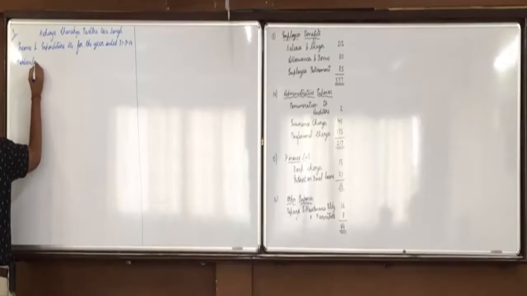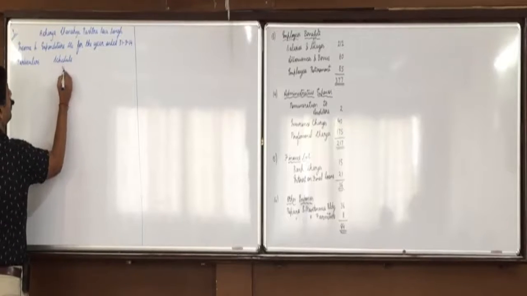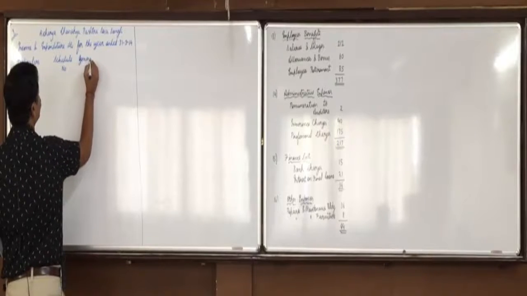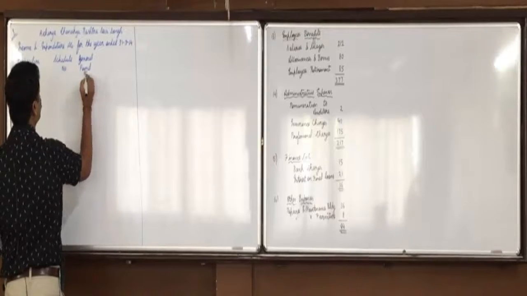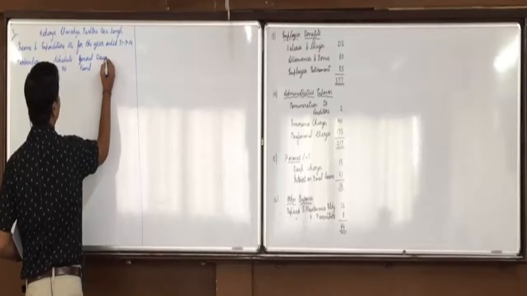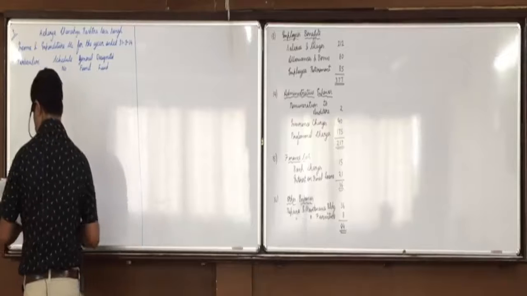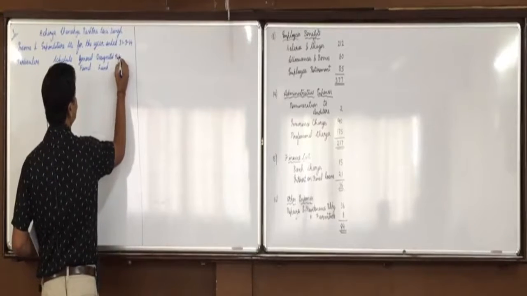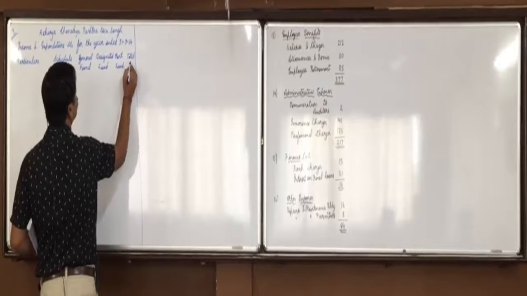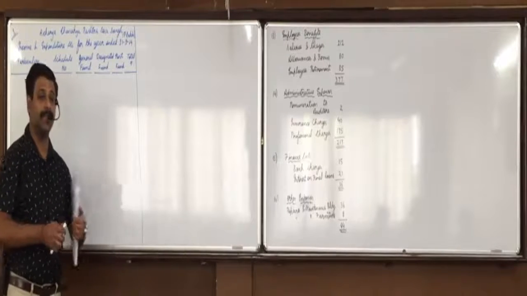Particulars, schedule number, general fund, designated fund, restricted fund, and total. Rupees in lakhs, at the top you can mention. Shall I start with it?